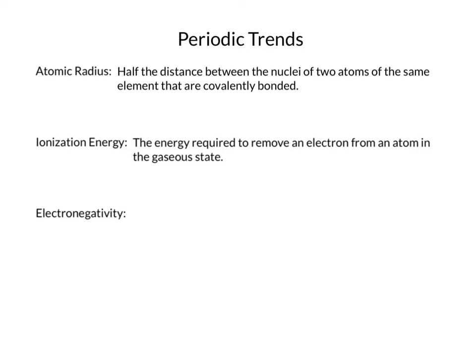The last one we're going to talk about for right now is electronegativity. Electronegativity is the tendency of an atom to attract electrons in a chemical bond. This deals with, once atoms are bonded together, how strongly does one atom pull electrons versus the other. You already know this concept in terms of covalent bonding and ionic bonding, where covalent bonds tend to share electrons very equally because they have equal pulls on them, and ionic bonds tend to shift the electrons more towards one side than the other because one atom pulls significantly stronger on the electrons than the other one does.